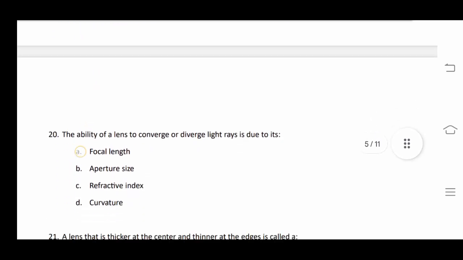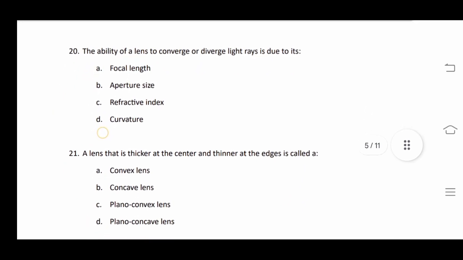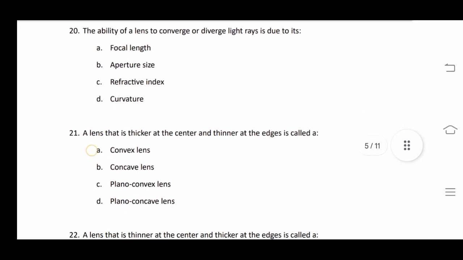Moving on to our next question: the ability of a lens to converge or diverge light rays is due to its... not due to refractive index but due to curvature.